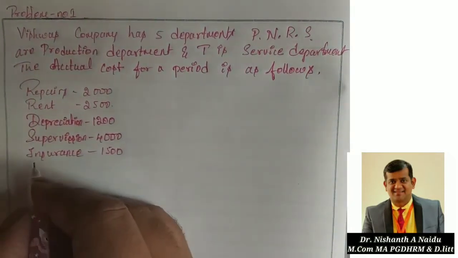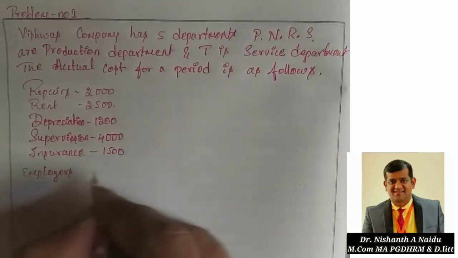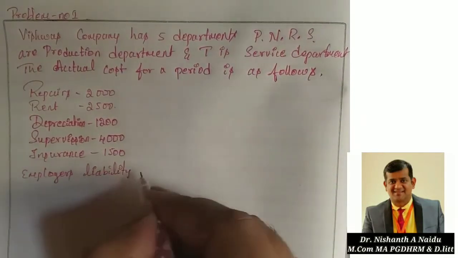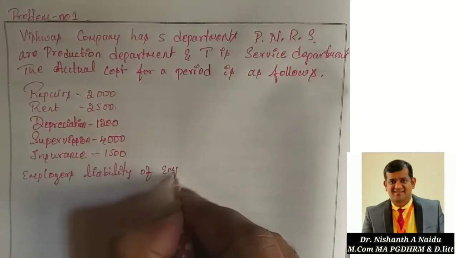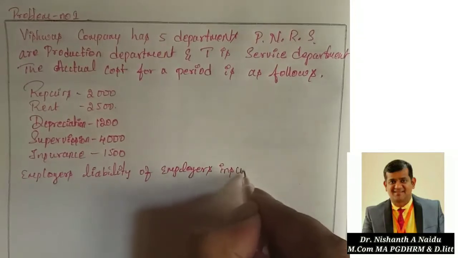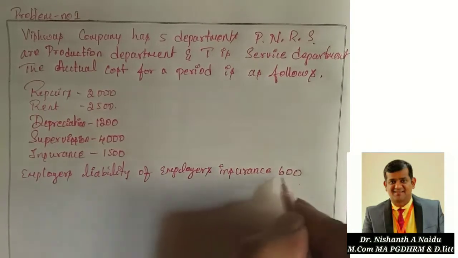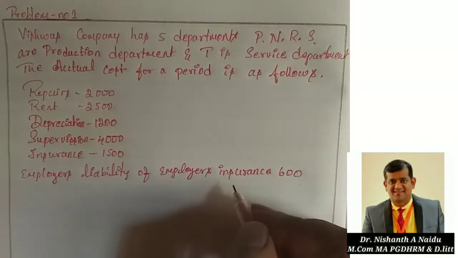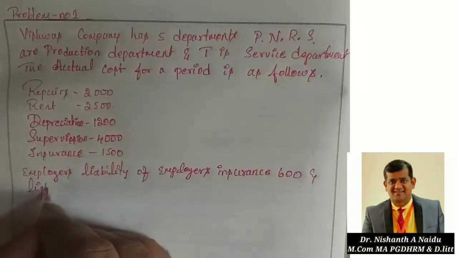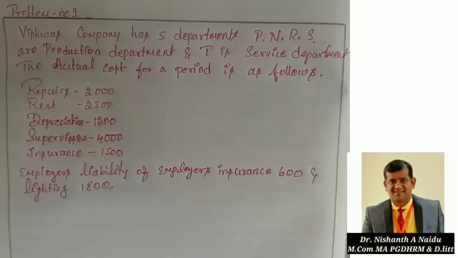Then we have employer's liability insurance 600 and lighting 1,800 rupees.